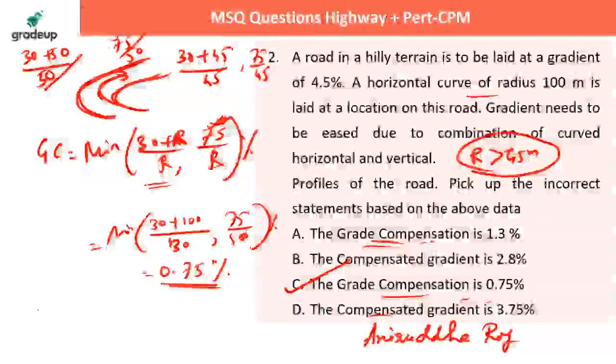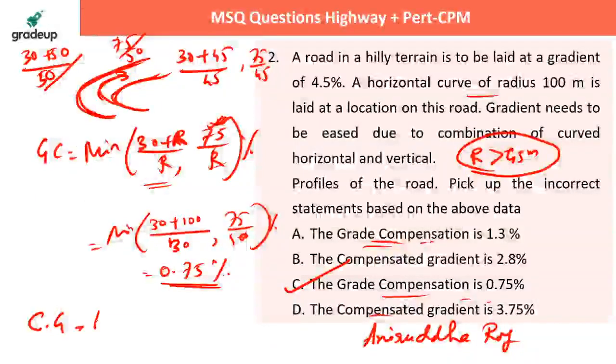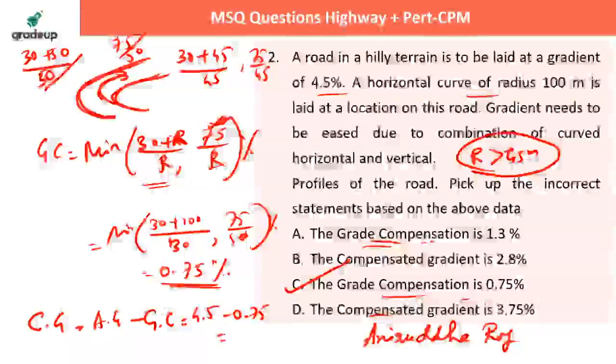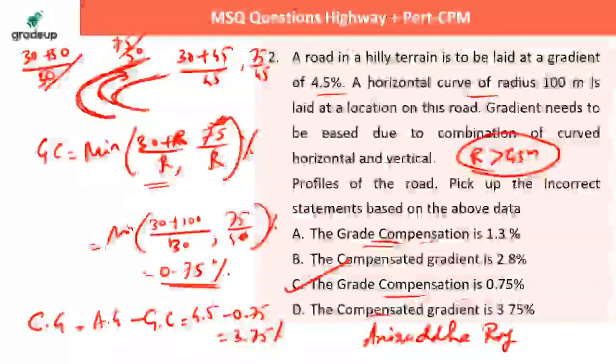But they are also asking about compensated gradient. Compensated gradient means the actual gradient minus the grade compensation. तुम कितना compensate किए हो, कितना था बेटा gradient, 4.5 माइनस 0.75 तो होता है 3.75.